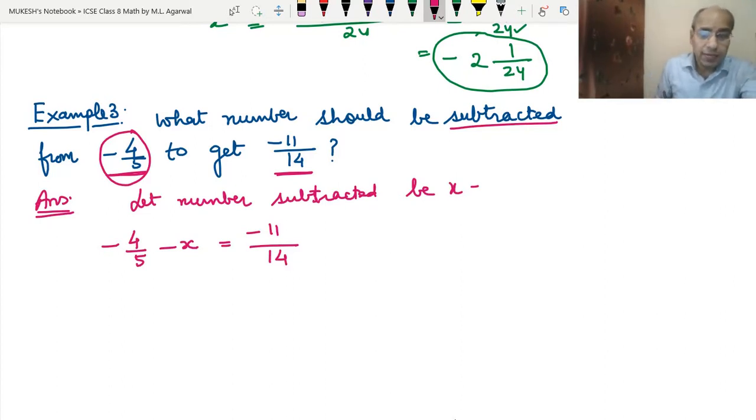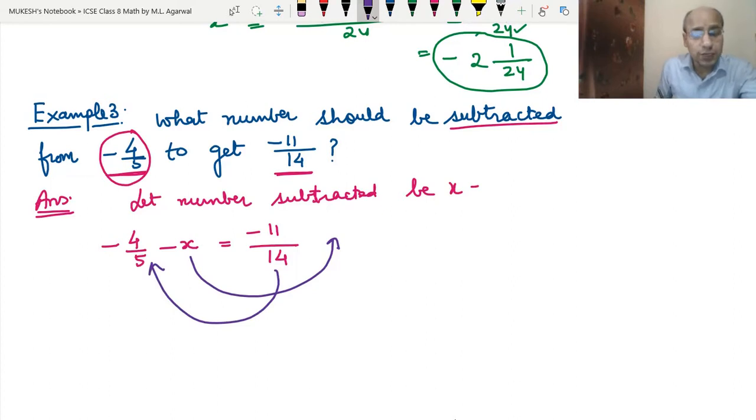Okay. Again, as we had done in the first question, we will do the switching here also. We will switch x to the other side, and minus 11 upon 14 to the left side. So this will become, minus 4 upon 5 and plus 11 upon 14.